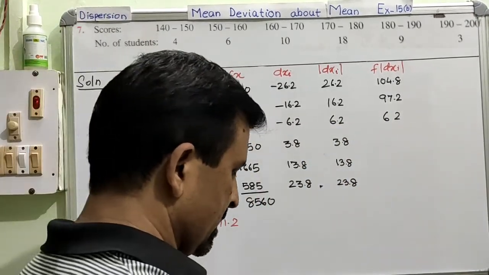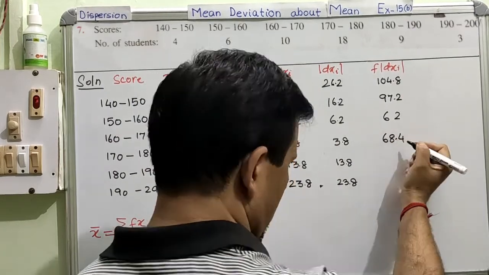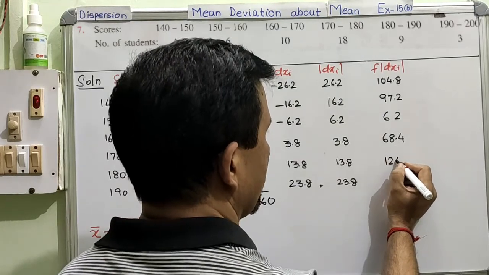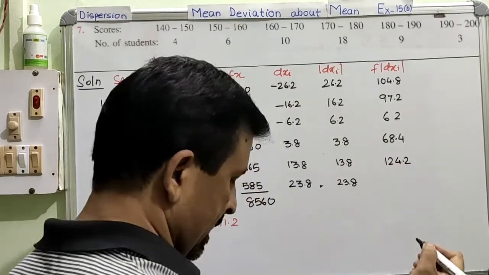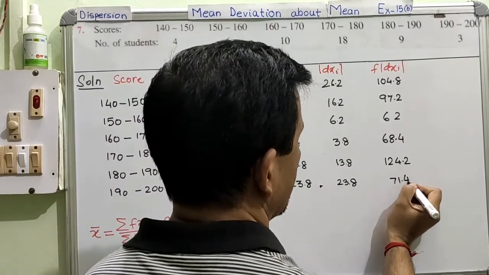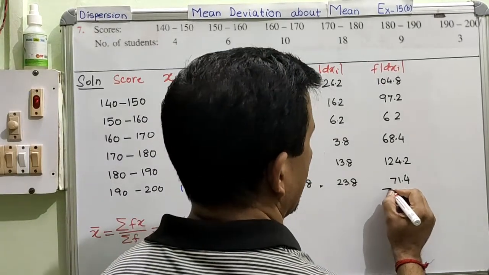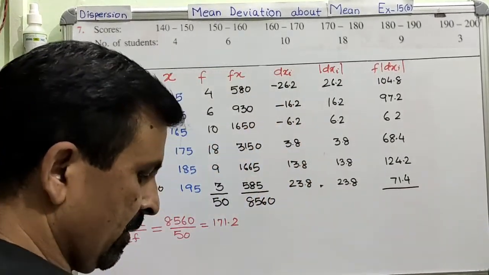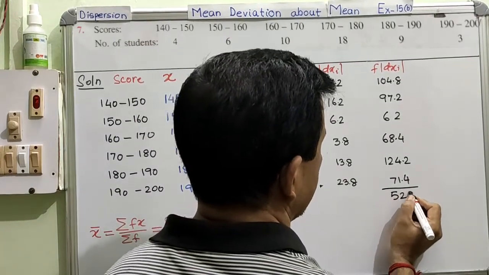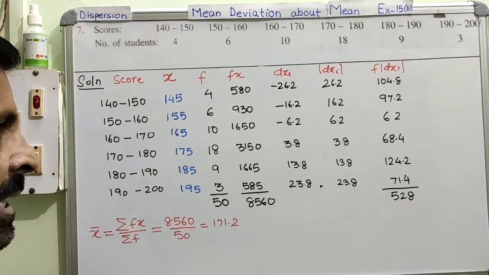Then next one is 68.4. Next 124.2. And then the last one is 71.4. Clear? Now finally we have to get the sum of all this product. So when we calculated the sum of all this, we are getting this as equal to 528. Right? Sum of the frequency is already calculated.